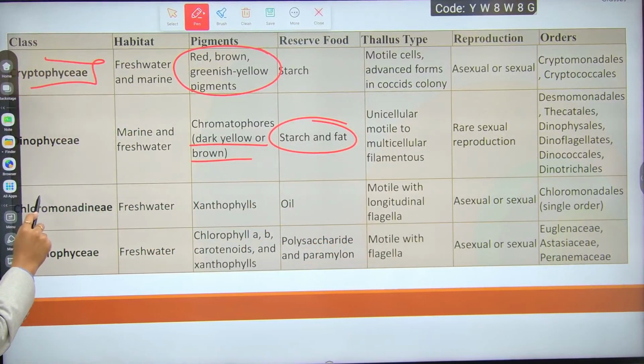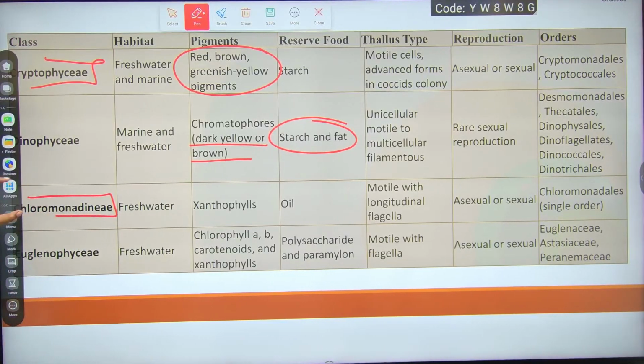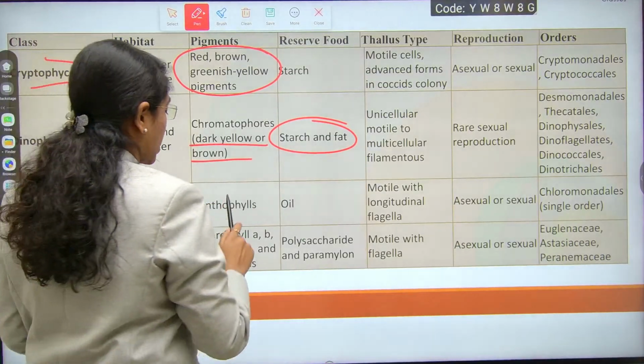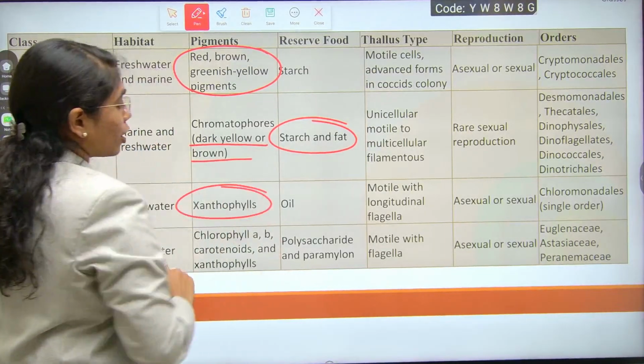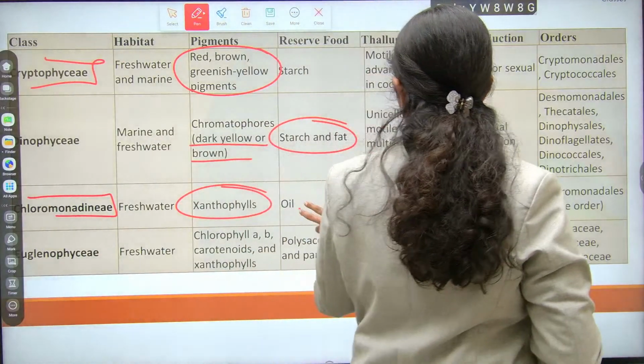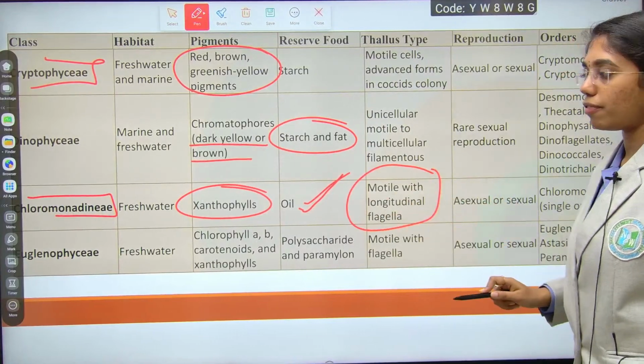Next is Chloromonadineae. This class will have what type of pigment? Pigmentation is important for each class, as I told you. Xanthophylls are the major pigments and the reserve food material is oil. Thallus type is motile with longitudinal flagella.